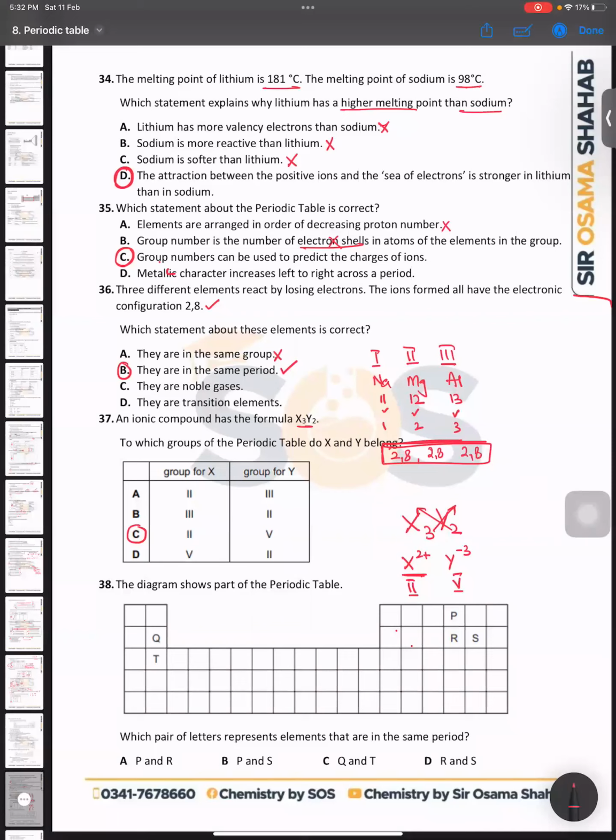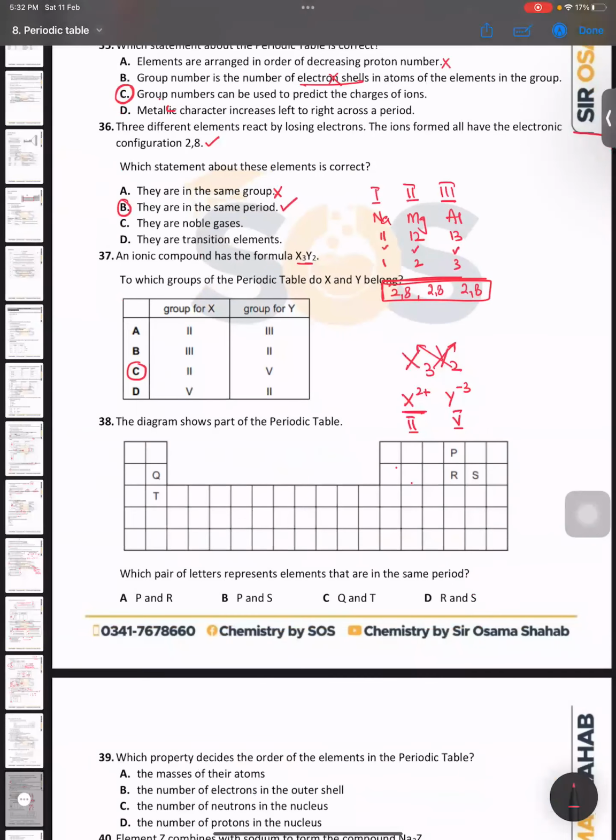The question number 38. Fatima, can you answer this, beta? D, sir. Okay. So the diagram shows part of the periodic table. Which pair of letters represent elements that are in the same period? P and R definitely not the right answer. P and S are not the right answer. Q and T, no. R and S is the right answer. D is the right answer.